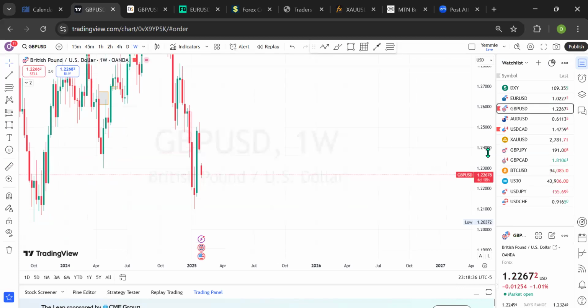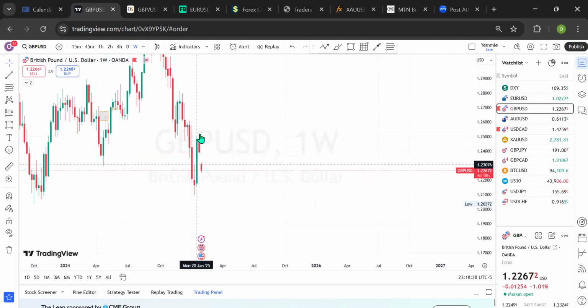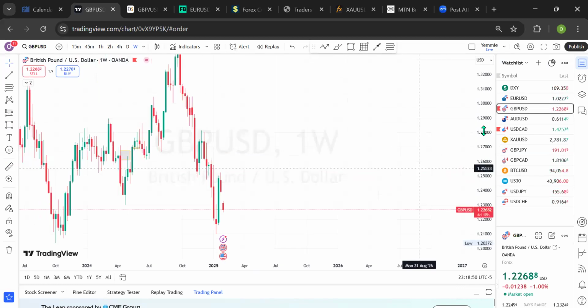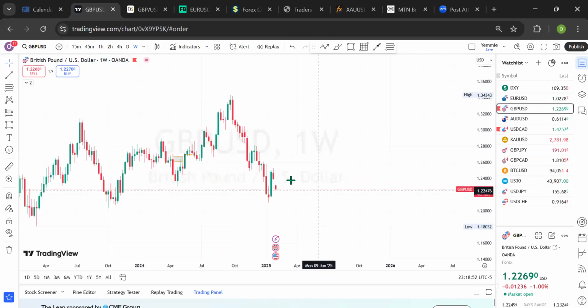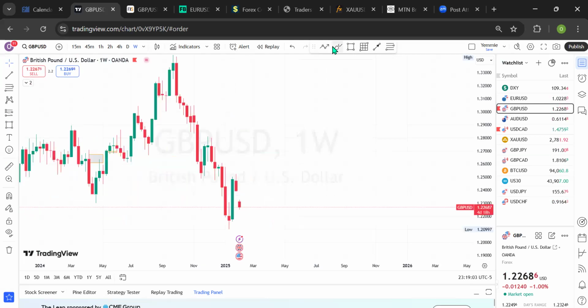All right, so we had this long bullish week for last week. I was expecting for the previous week rather, and the last week did a bit of retracement. So I was expecting to see a bit of retracement back to this price level before we see a bullish momentum, which is for a buy week. But what we saw in the market was a gap down, which broke below the average of this bullish candle. So with this outlook, therefore, I'll be expecting this week to be filled up in the market.